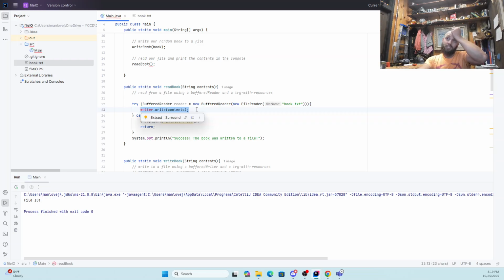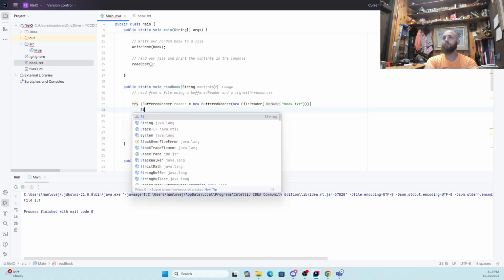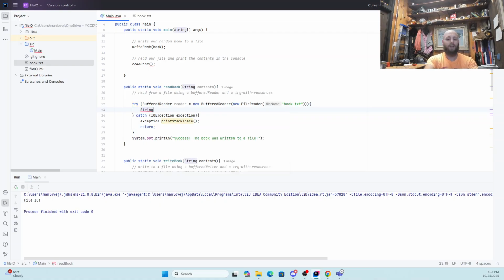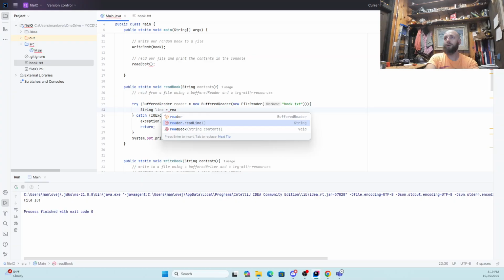Because what we're going to do is read our file line by line so we can print it. So in order to read it line by line, I'm going to make a string that I'm going to call line that's going to start out as reader.readLine.